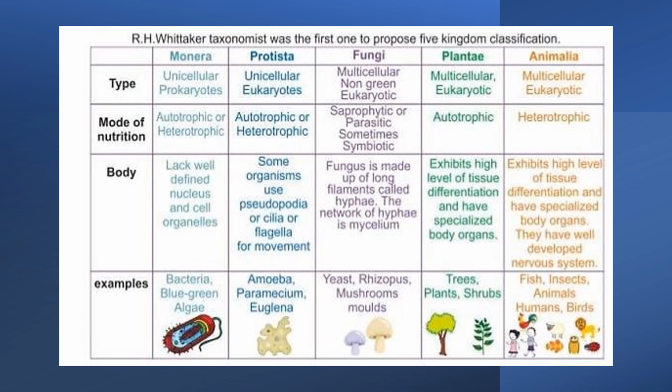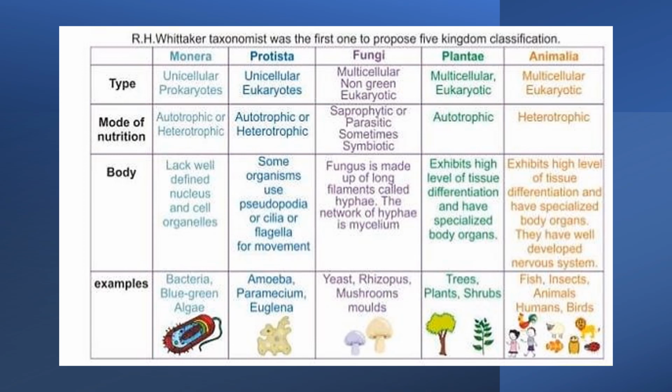Moving on to Animalia, right? This is where we also come, we come under Animalia. These are multicellular, eukaryotic, and heterotrophic. We can't make our own food. We have to feed on other things, like plants or animals.